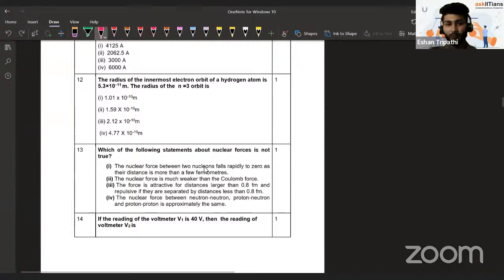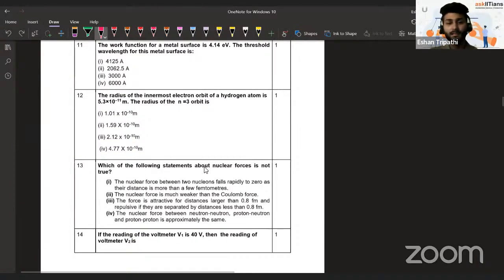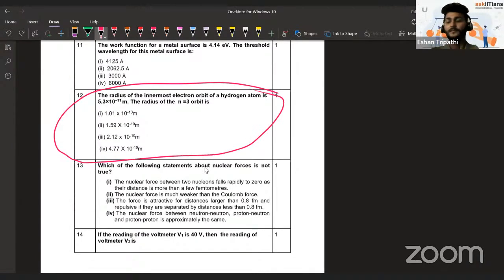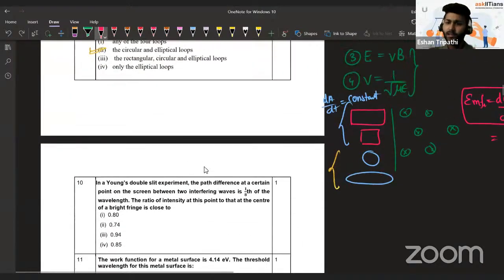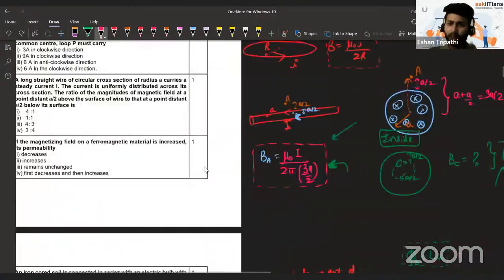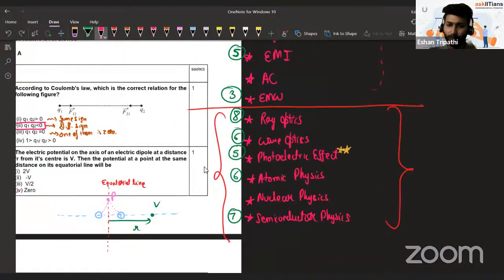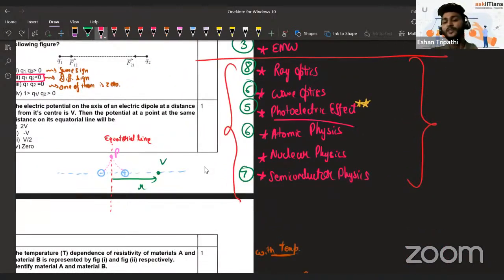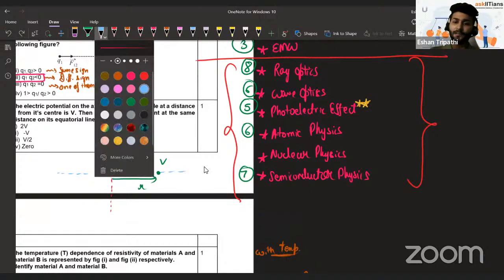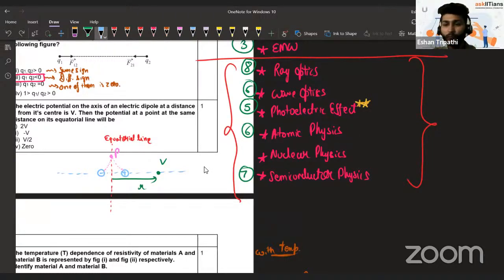The other chapter that I was talking about, which is also important, is atomic physics. The thing with atomic physics is it's not very, very small. There are a couple of concepts involved in quite a few of them. But most of this chapter you have studied in class 11th chemistry already. You know about Bohr's model of atom. You do know about electronic transition. You know Balmer, Paschen, Brackett, Pfund, everything. So most of this chapter you already know. Something that you already know from last year, you are getting 6 marks worth of questions for it. So this makes it our second favorite of this paper.